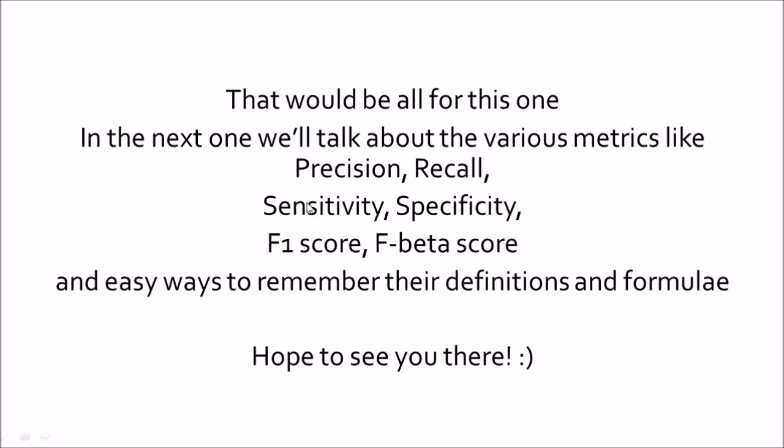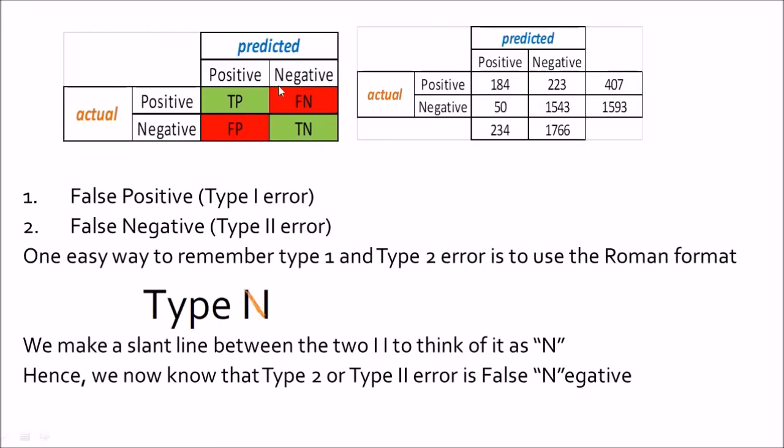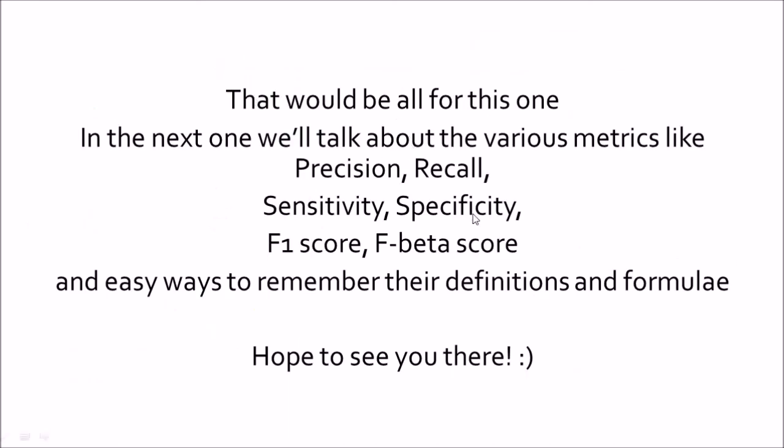Okay, so that would be all for this lecture. In the next one we'll talk about the various metrics like precision, recall, sensitivity, specificity, F1 score, F beta score, and easy ways to remember the definitions and formulae. But a very important prerequisite for that lecture is understanding this lecture on the confusion matrix. If you remember these 4 quantities very well and understand what they really mean, then the next lecture should be a cakewalk for you.